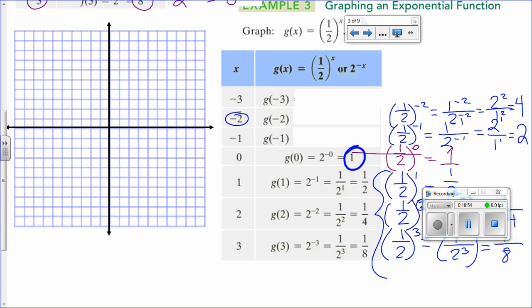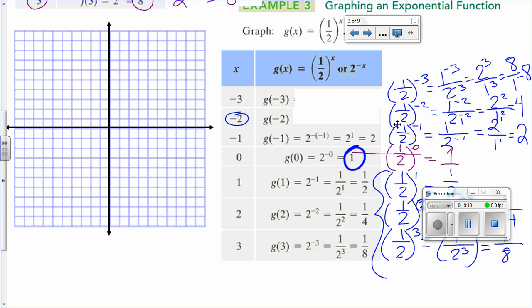Now the last one that we have here, 1/2 to the power negative 3. So that will be 1 to the power negative 3, 2 to the power negative 3. And this will become 2 to the power 3, 1 to the power 3. And this will be 8 over 1, or just simply 8. So we have a 2, a 4, and an 8.